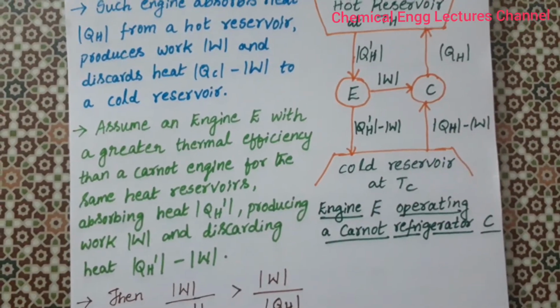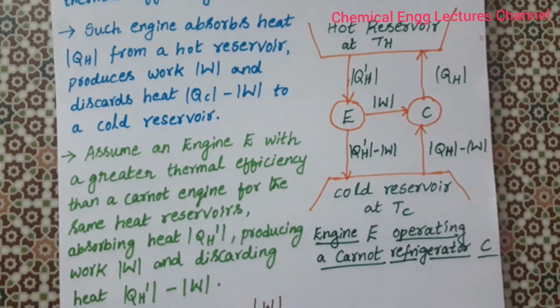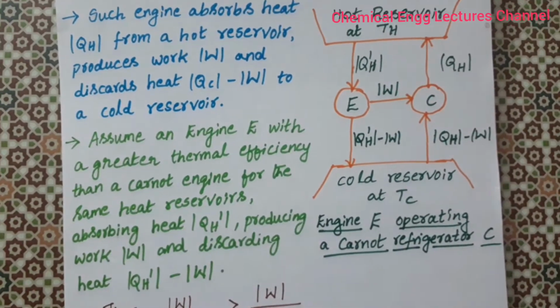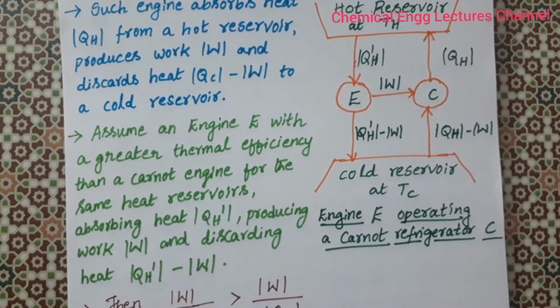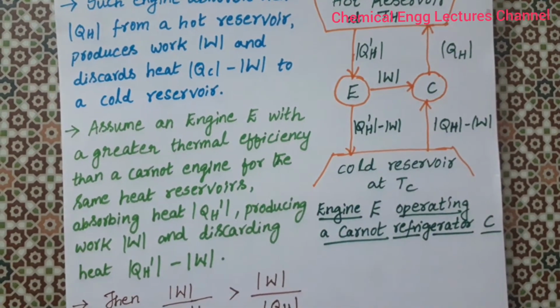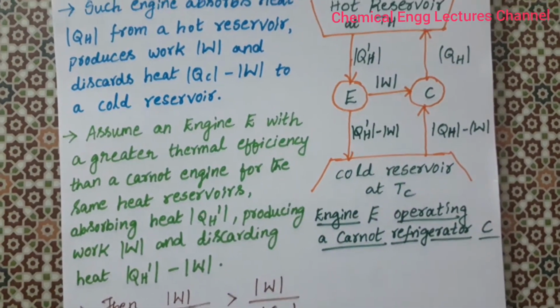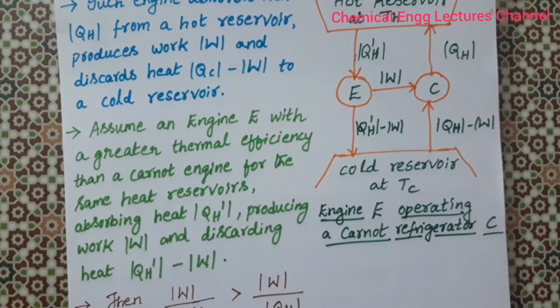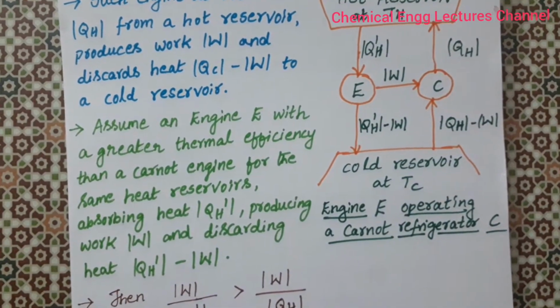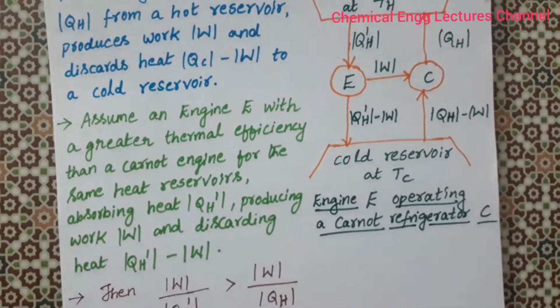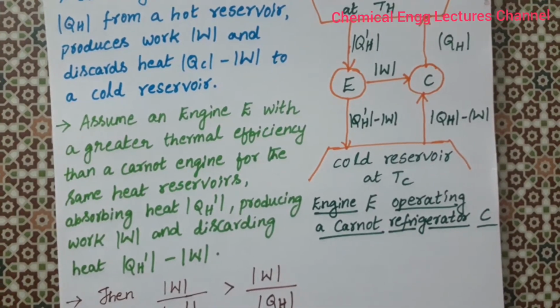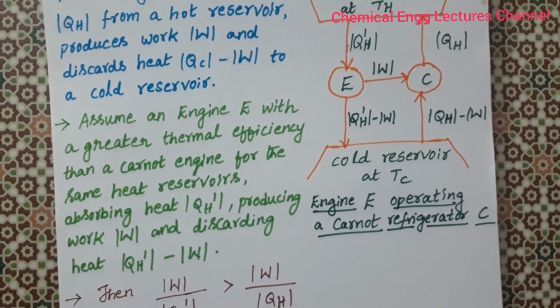Now we are taking the engine E operating with a Carnot refrigerator C. Assume that engine E has a greater thermal efficiency than the Carnot engine, but the heat reservoirs are the same. So it absorbs heat QH prime from the hot reservoir, producing work W and discarding heat QH prime minus W.